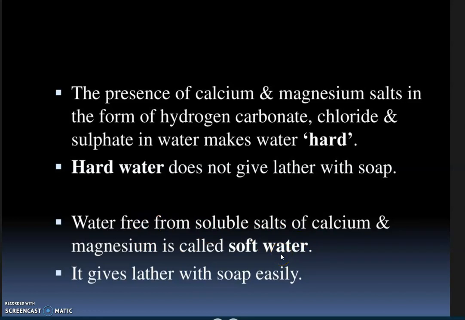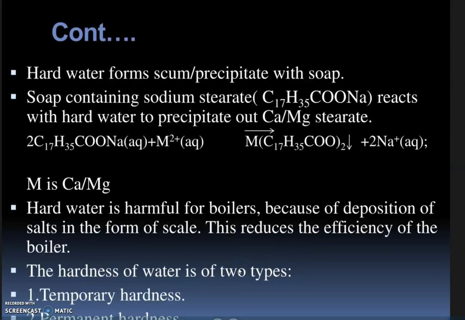In our home, from the well and all, we'll get the soft water. It will give lather easily. Hard water forms precipitate with soap. Soap contains sodium citrate. We know soap is a sodium citrate. It reacts with hard water to precipitate calcium or magnesium citrate. That is, the sodium is replaced by calcium or magnesium, and it gives the precipitate.